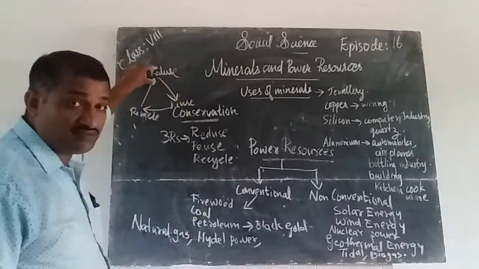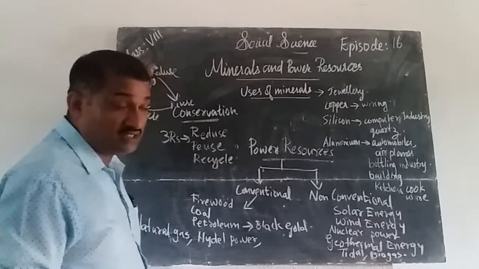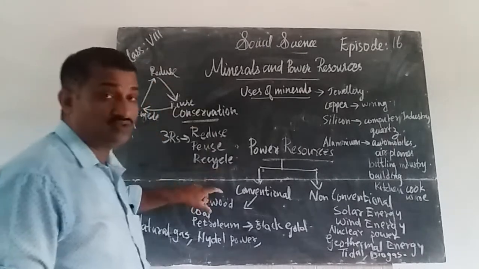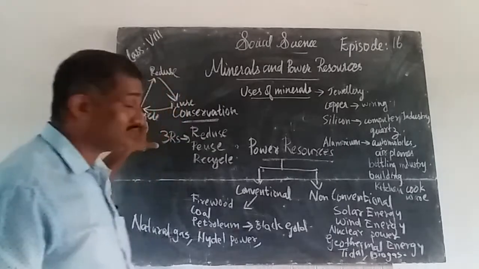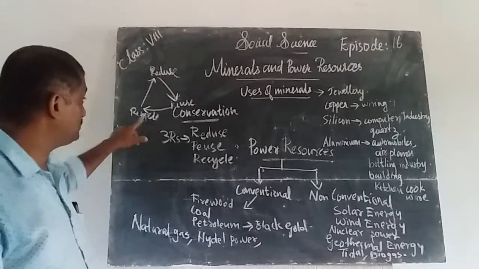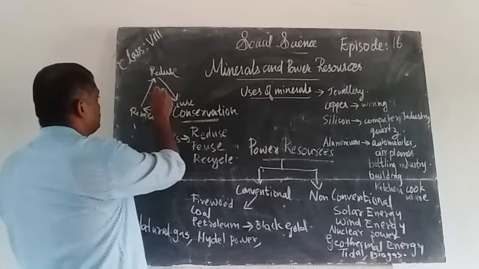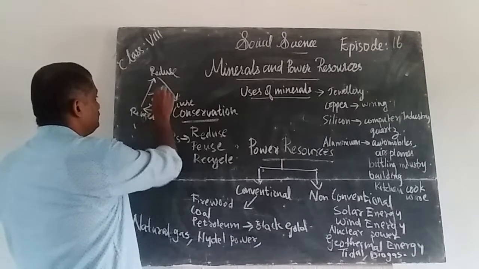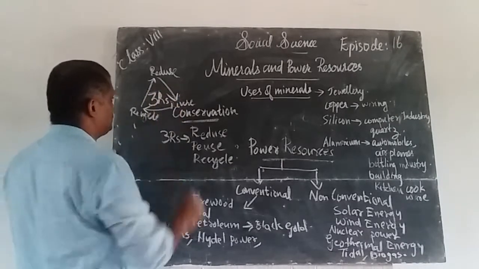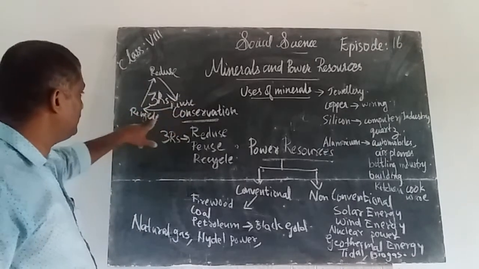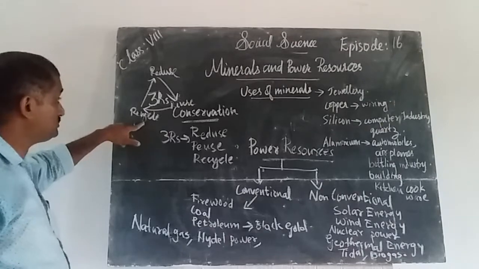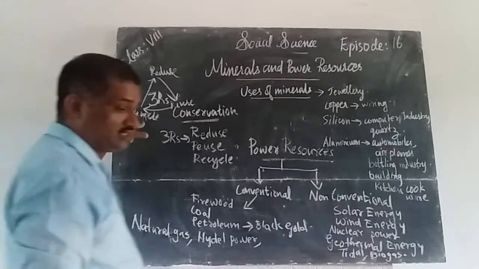First, we have to reduce the use of these, especially the conventional sources of energy. Then reuse. Then recycle. These are the three processes, called the 3 R's: reduce, reuse, recycle. These are the three processes by which we can conserve resources.